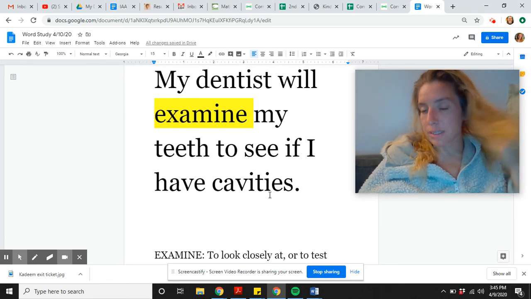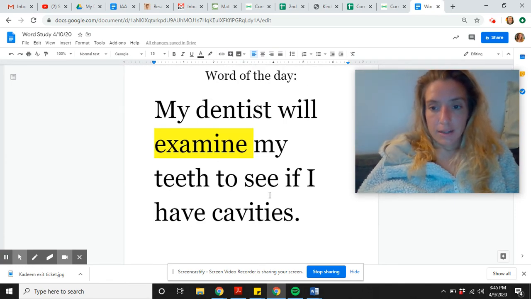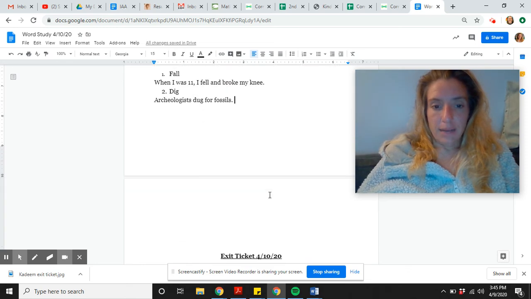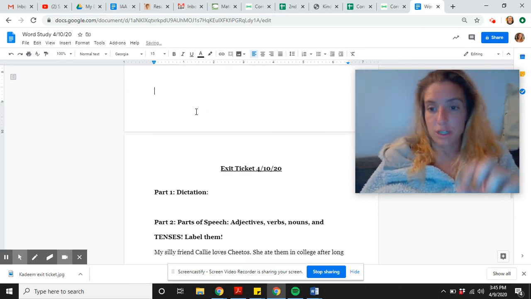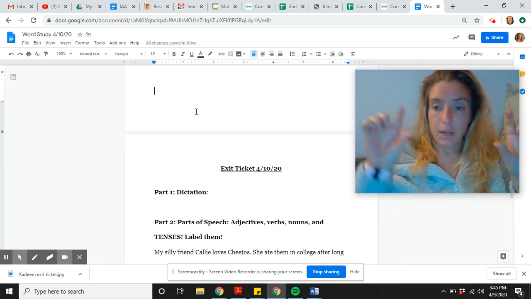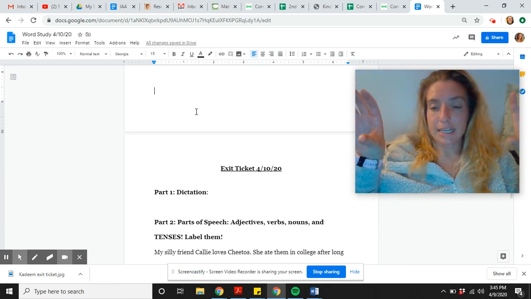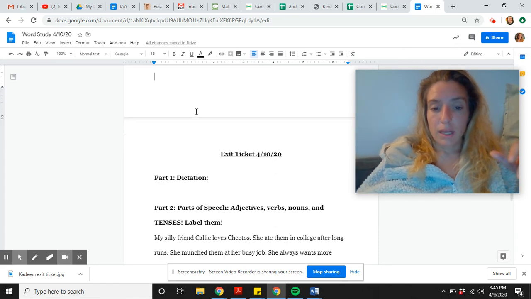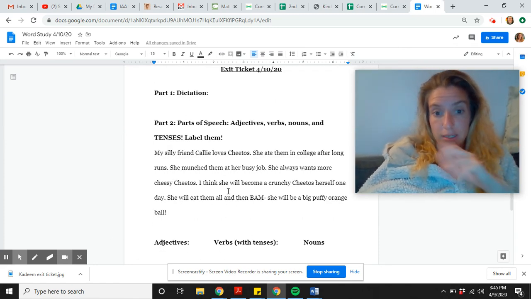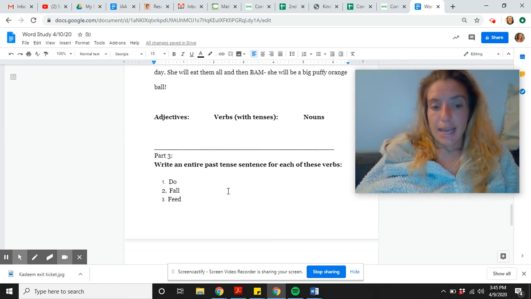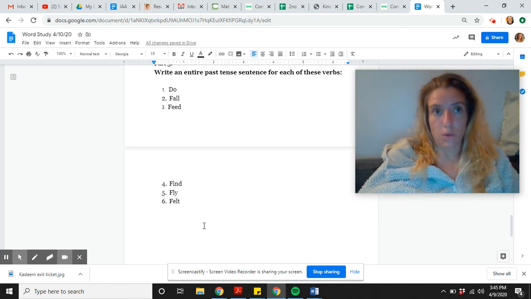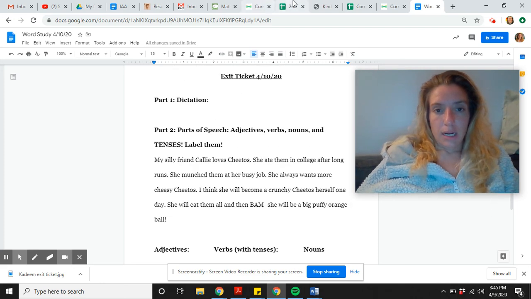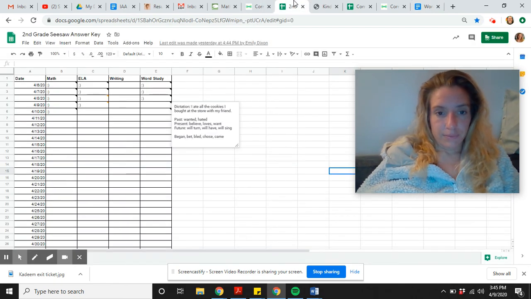All right, let's take a look back at our work today, which is exam. That can mean to look closely at or to test. And it's now time for your education. So go ahead and prepare your exit ticket sheet. That means your name should be at the top with the date. Then a line for education, a line in the middle, because you're going to be labeling all these adjectives, verbs, nouns, and tenses, and a line at the end because you have sentences to write for these new irregular past tense verbs. All right, get ready for your education.